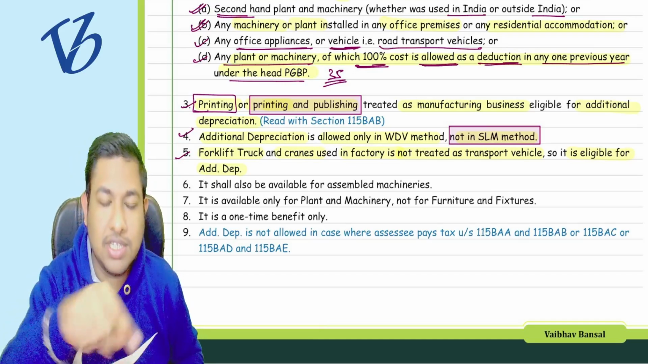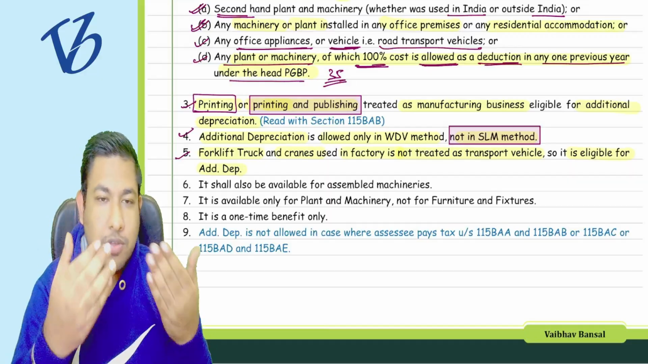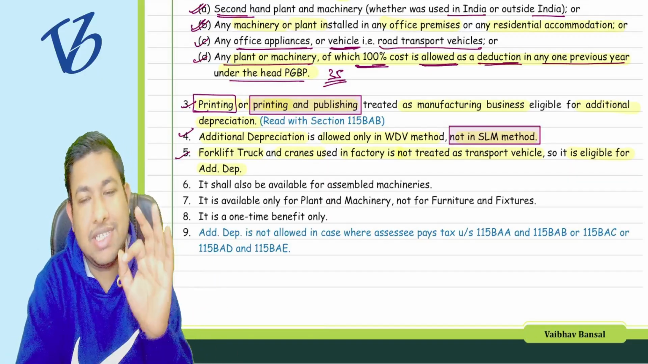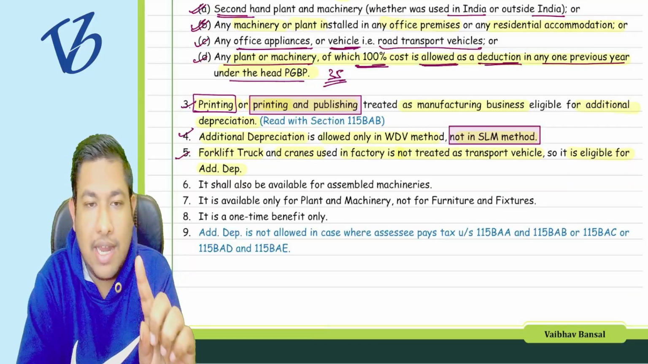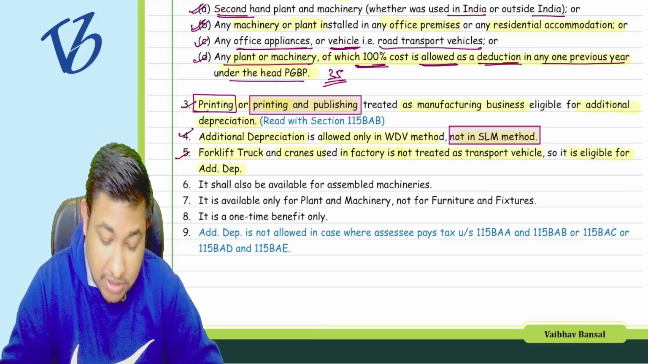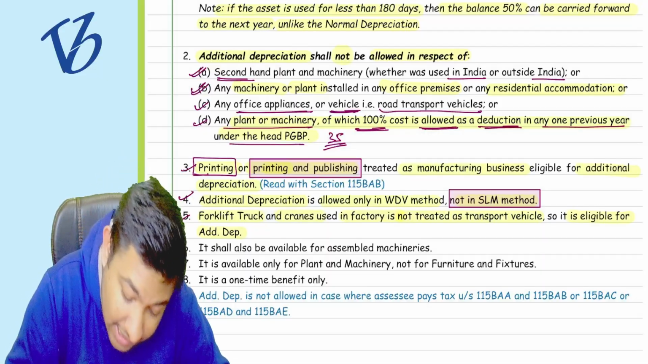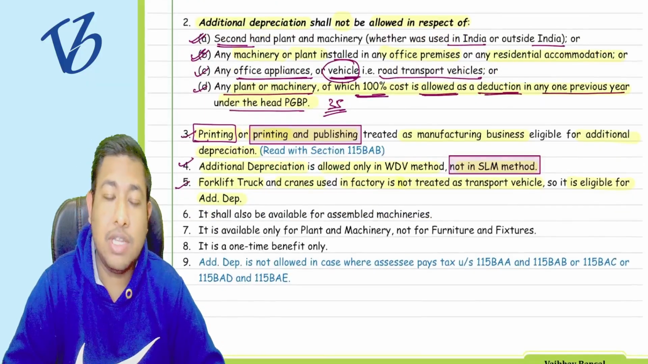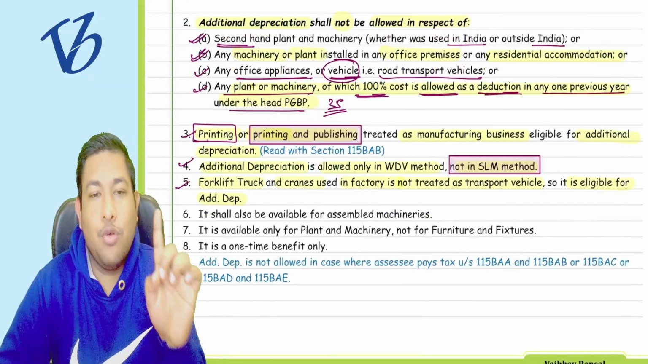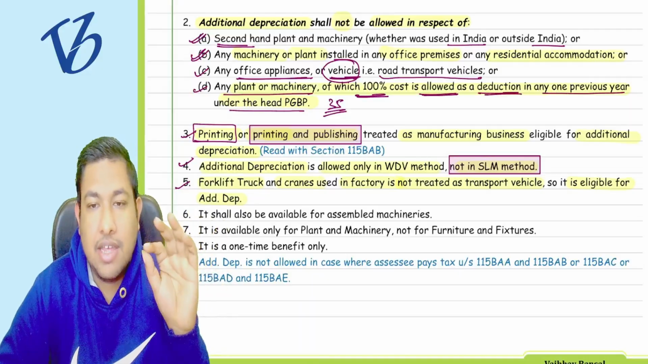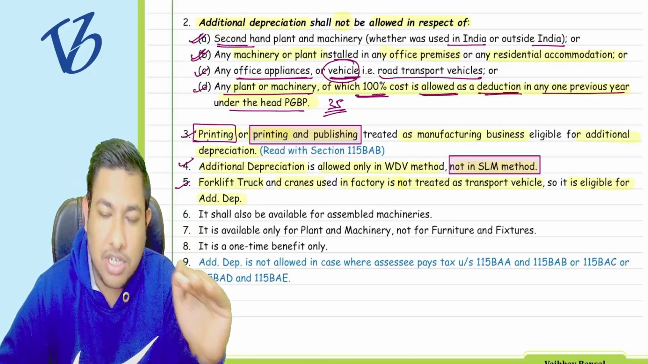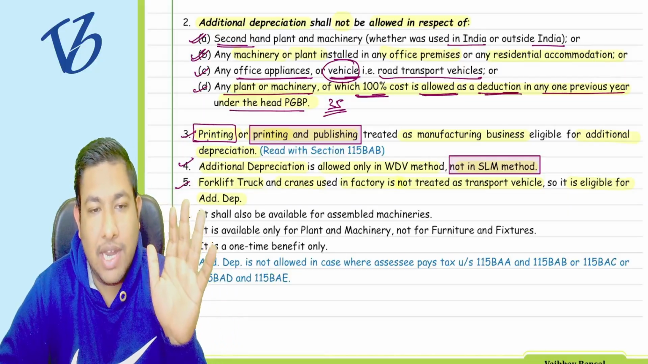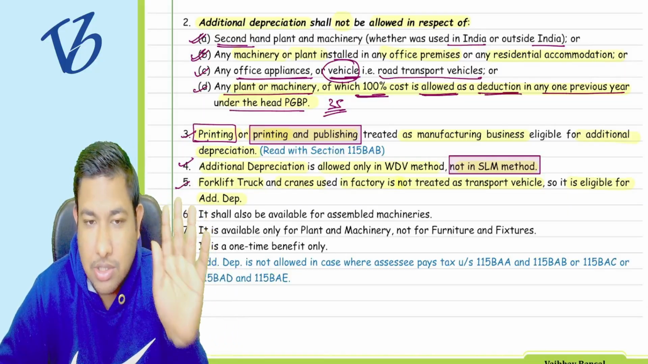They are used in the premises of the factory itself for the purpose of their business. So these are not a transport vehicle, so they are eligible for the additional depreciation, because we have earlier said that any kind of vehicle is not allowed for the additional depreciation. So that is why they have clarified that if it is a forklift truck or a crane used in the factory, it is not a transport vehicle, so it is eligible for the additional depreciation. Understood this thing or not?